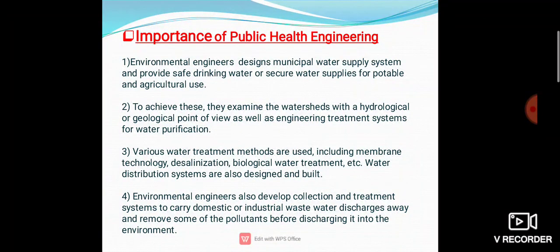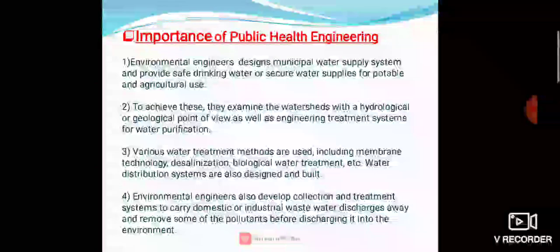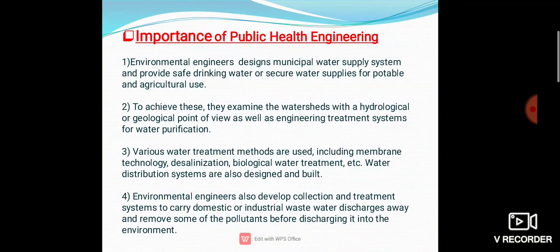Environmental engineers design municipal water supply schemes and provide safe drinking water or secure the water supplies for potable and agricultural use. To achieve this, they examine the watersheds from a hydrological or geological point of view, as well as engineering treatment systems for water purification.